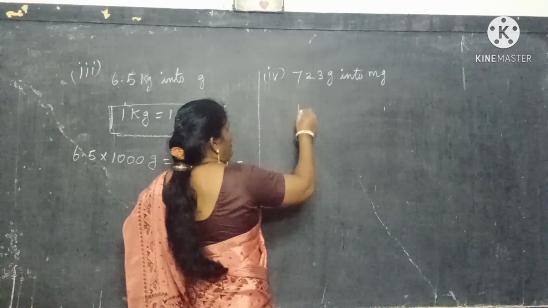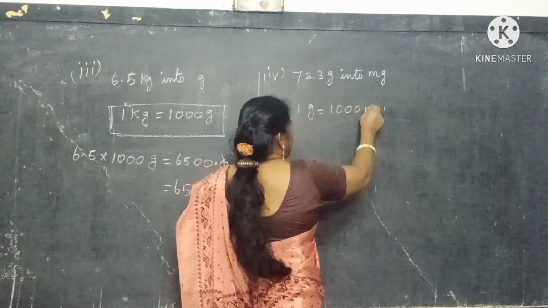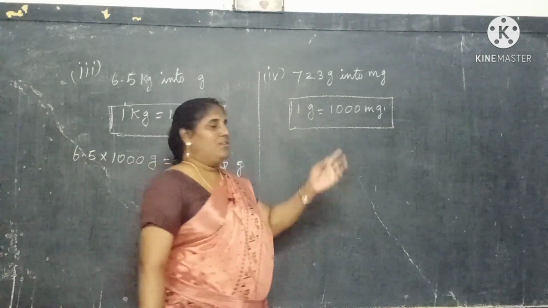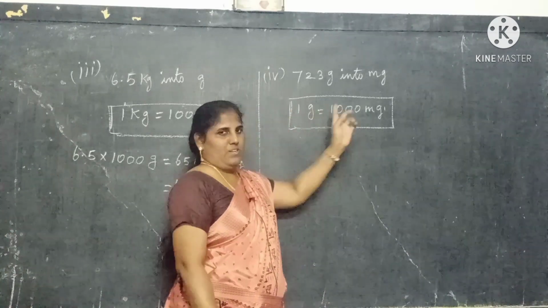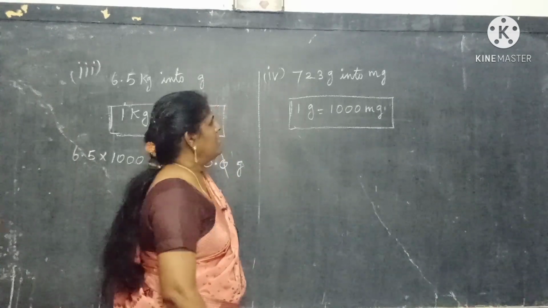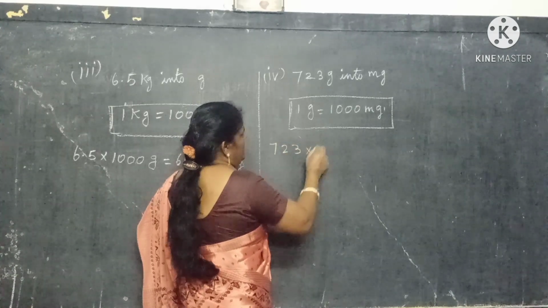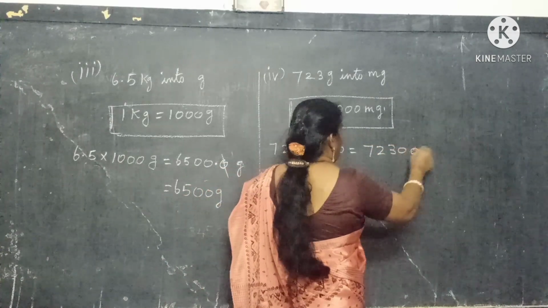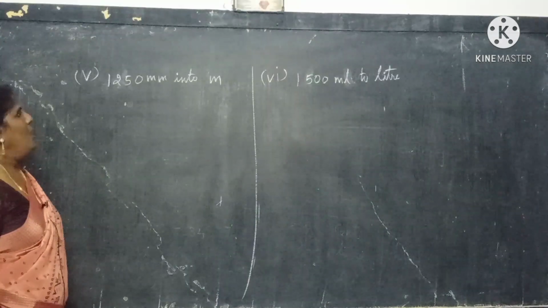Here, 723 gram into milligram. So 1 gram equal to how many milligram? 1000 milligram. 1 gram equal to 1000 milligram. Listen, how I write this now. I already wrote the table. Like this only, I just multiply the number and then write. So 1 gram equal to 1000 milligram. Therefore 723 gram into 1000 equal to 723,000 milligram. Okay children, let us see the next one.